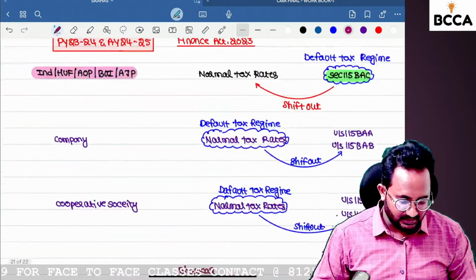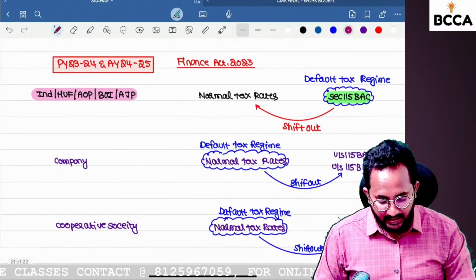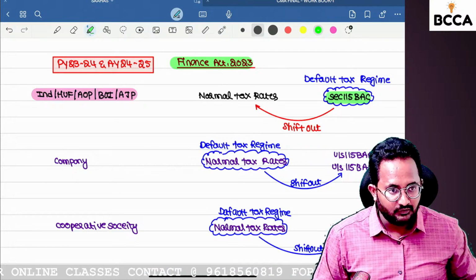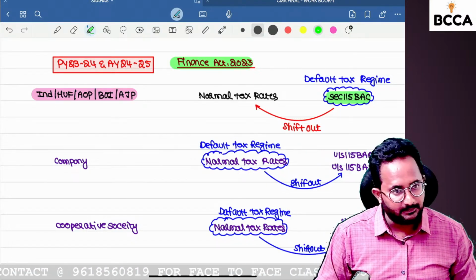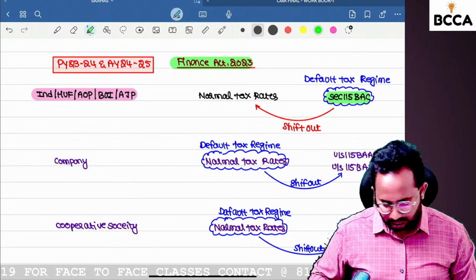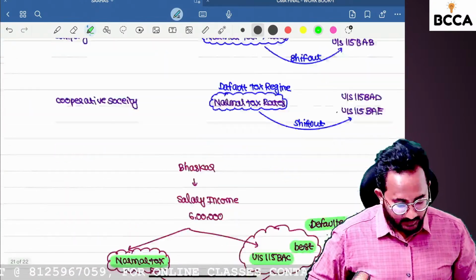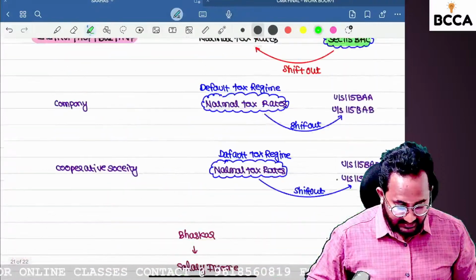Are you clear? Did you understand the logic behind why they made this change for individual, HUF, AOP, BOI? With the help of the rebate concept only, they made this change.